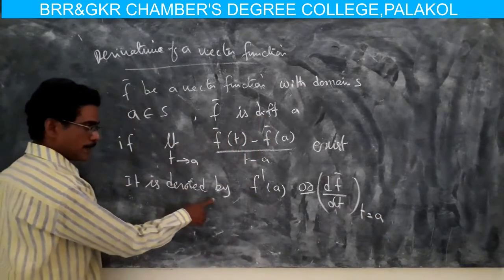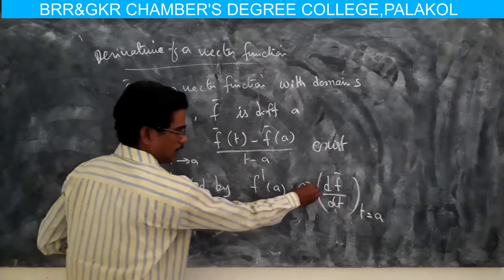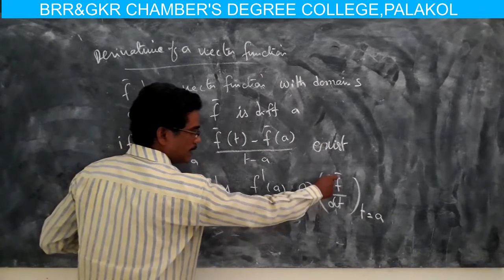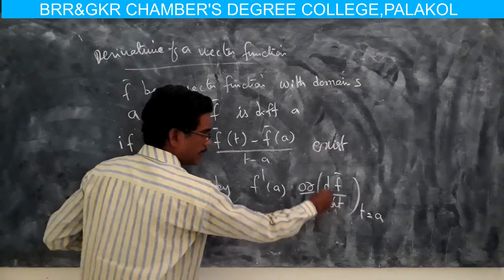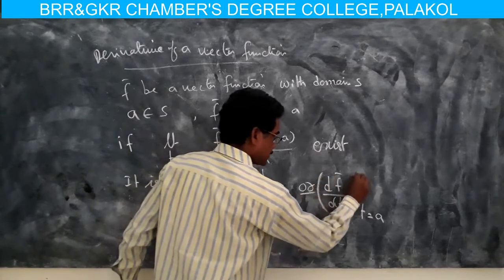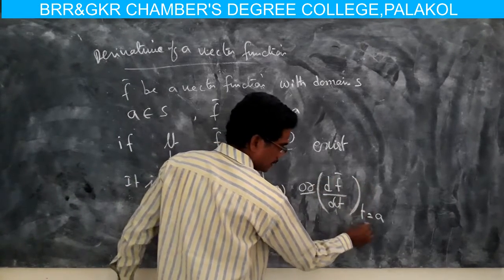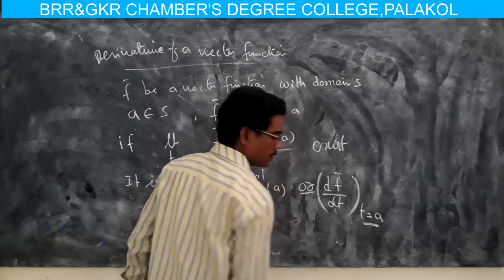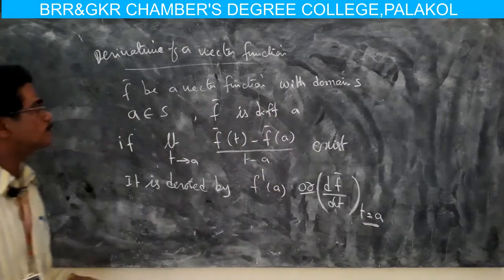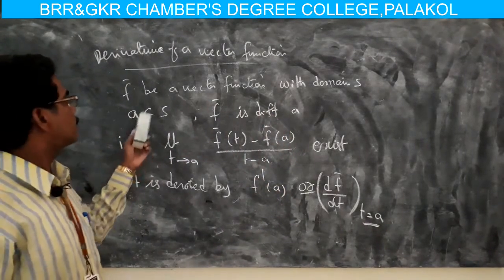This bracket is read as at t equal to a. This is the definition of the derivative of a vector function.